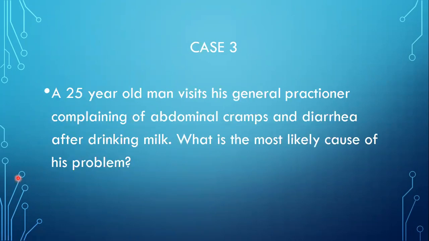Now, here we have the case 3. A 25-year-old man visits his general practitioner complaining of abdominal cramps and diarrhea after drinking milk. What is the most likely cause of his problem? Now see, he complains of abdominal cramps and diarrhea after drinking milk. We have to find what is the most likely problem.